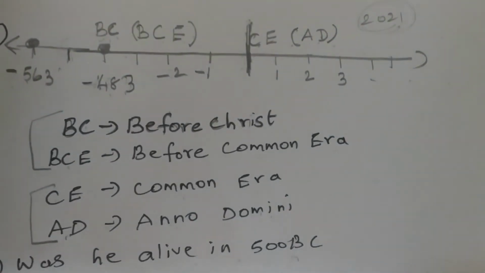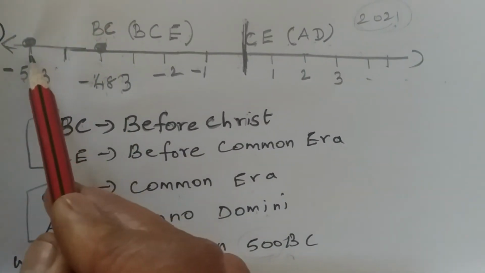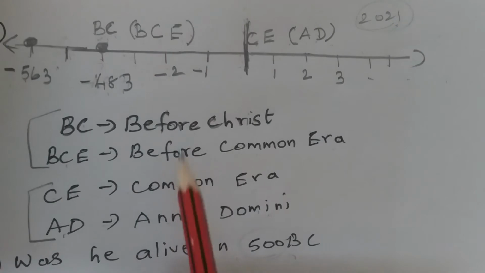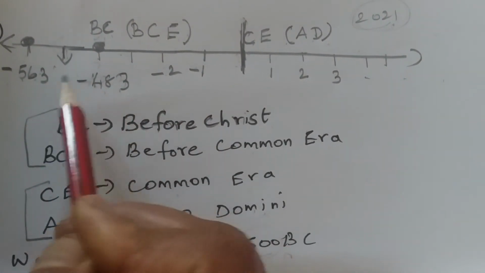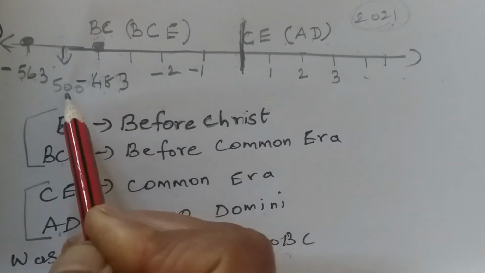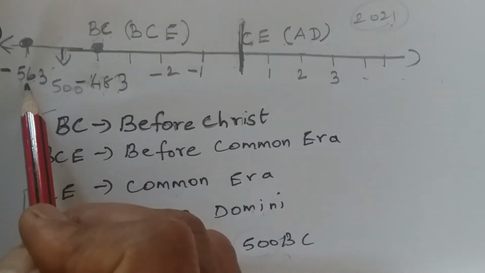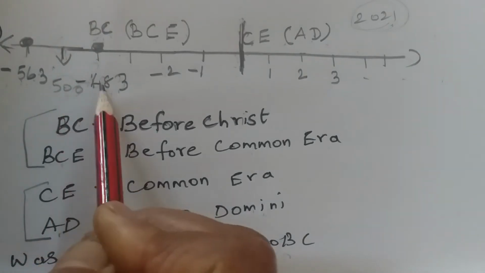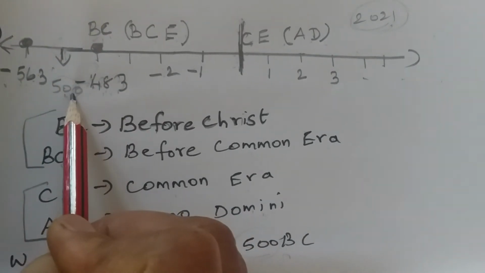We just have to check whether this 500 comes between the years he lived. He lived from minus 563 to minus 483. Where does this 500 come? Naturally, 500 comes between 563 and 483, isn't it? Will 500 come between 483 and 563? So he was born in minus 563 and died in minus 483. That means 500 comes in between them. So definitely he must have been alive in 500 BC.